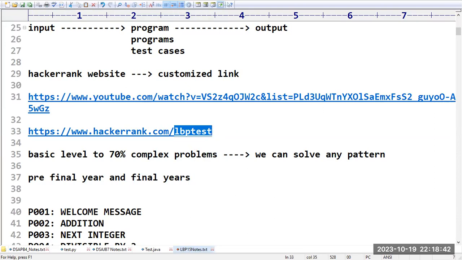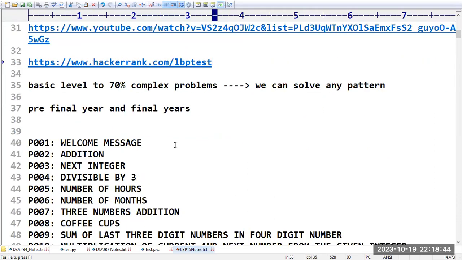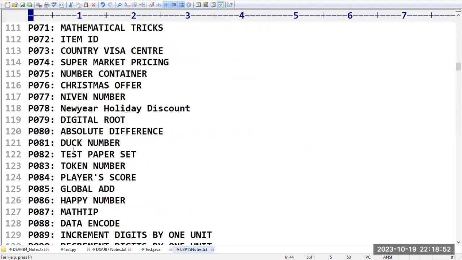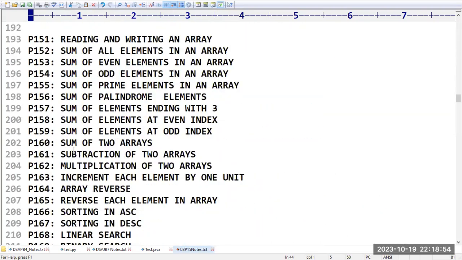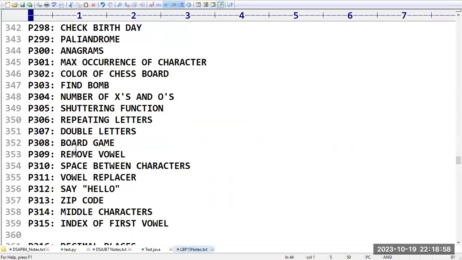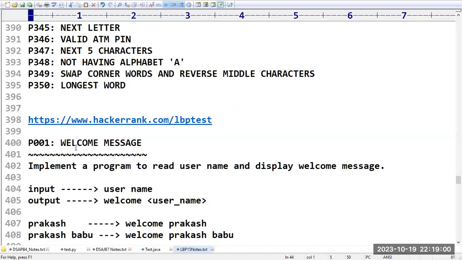In total, how many programs are we going to cover? We are going to cover 350 programs, program number 1 up to 350. I told you already about the divisions, from which program to which program, and which topics will be covered. That part also I explained very clearly in the last sessions.